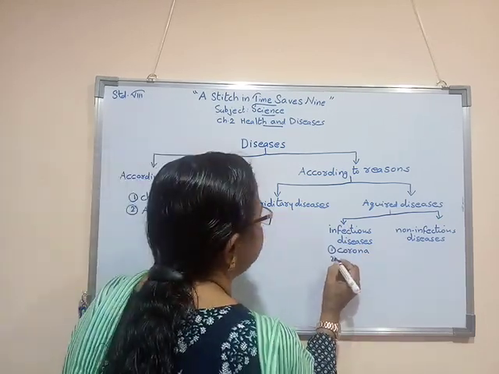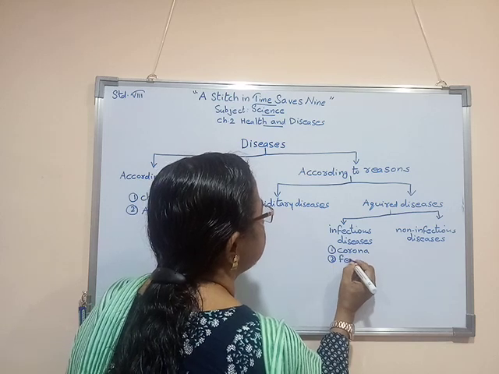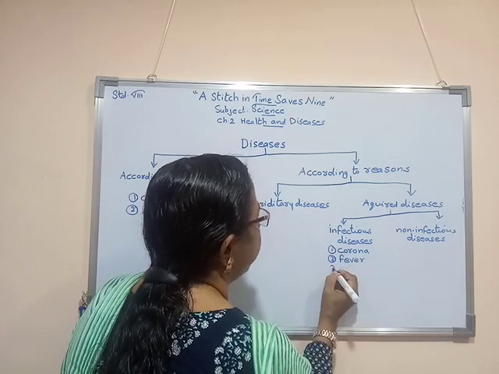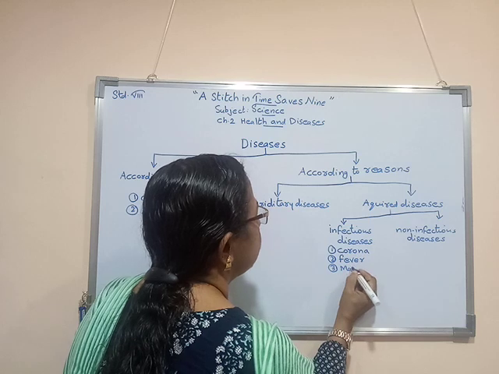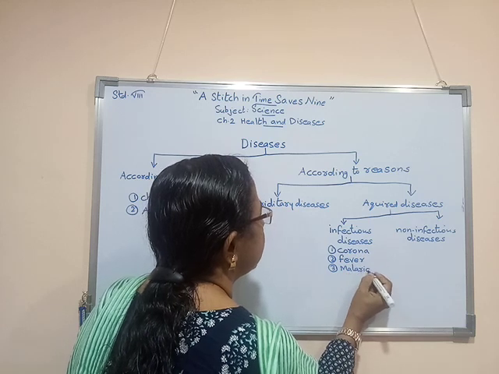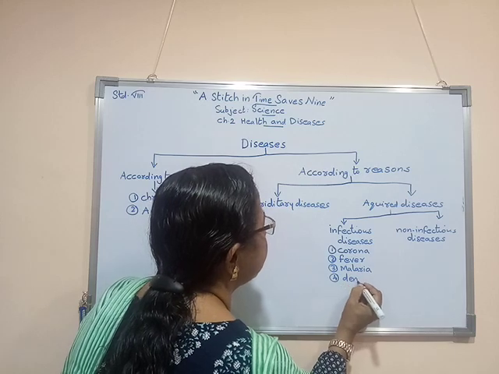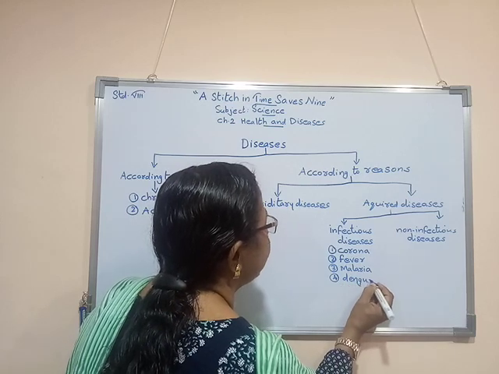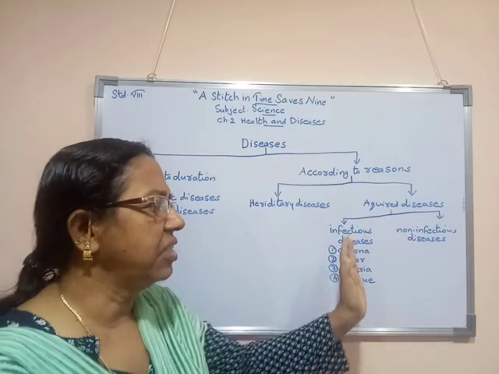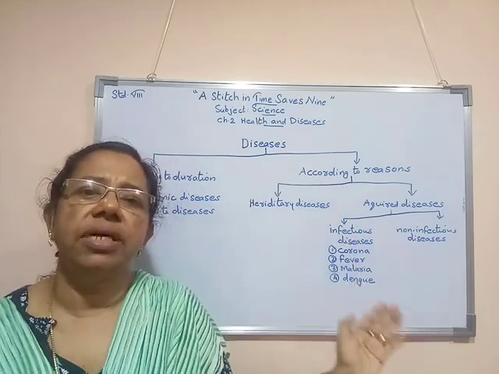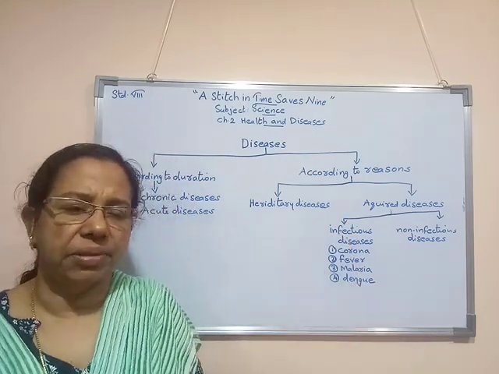Then the other one I am writing is fever, then malaria, dengue. These are all examples of infectious diseases. Infectious diseases means what? The diseases which come to us with the help of microorganisms.